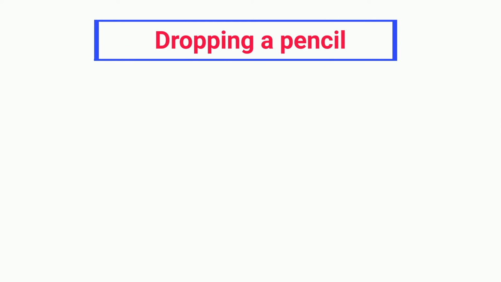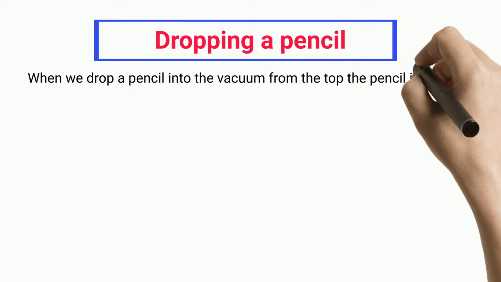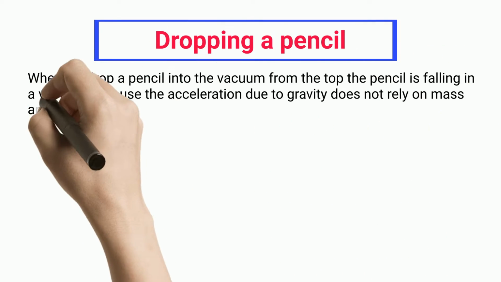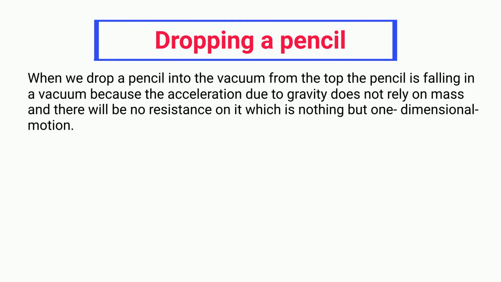Dropping a pencil. When we drop a pencil from the top in a vacuum, the pencil falls because the acceleration due to gravity does not depend on mass and there is no resistance on it, which is nothing but one-dimensional motion.